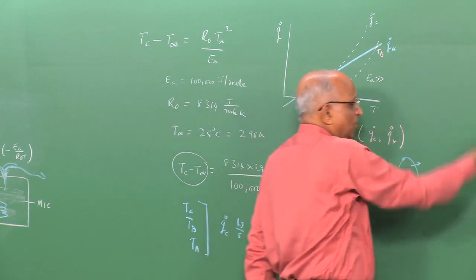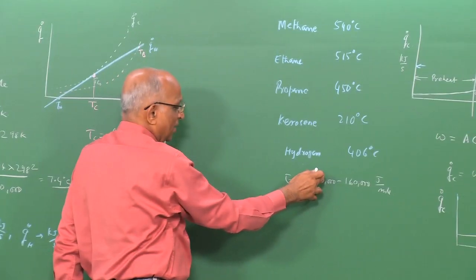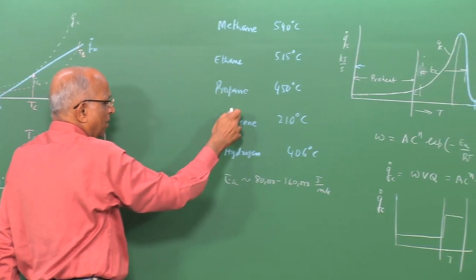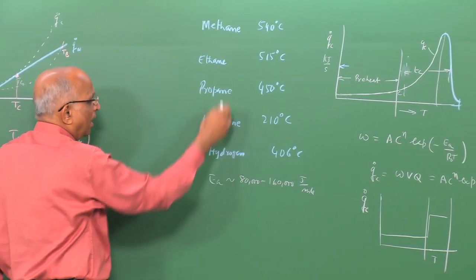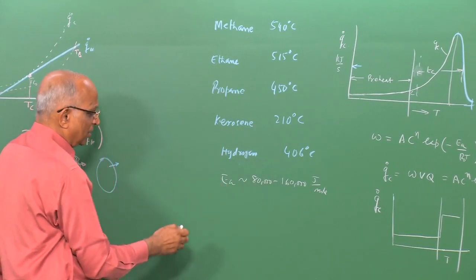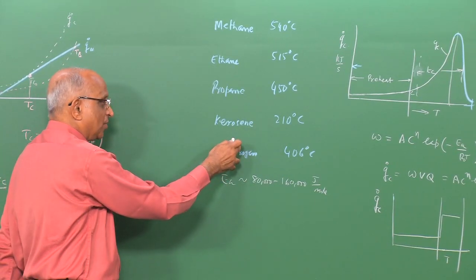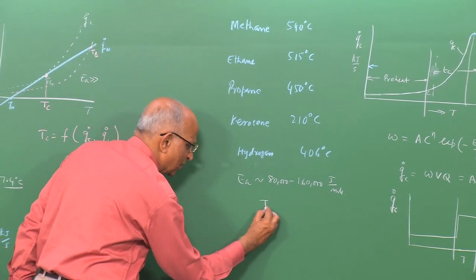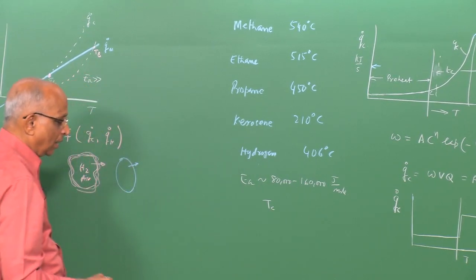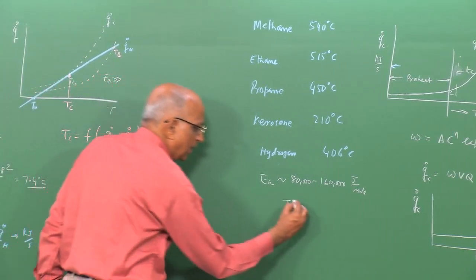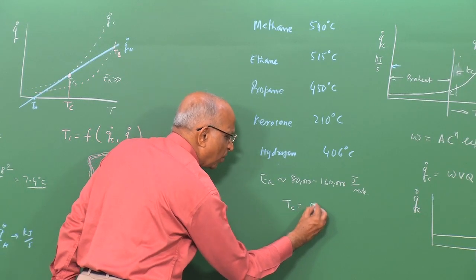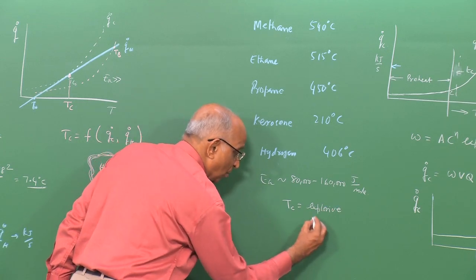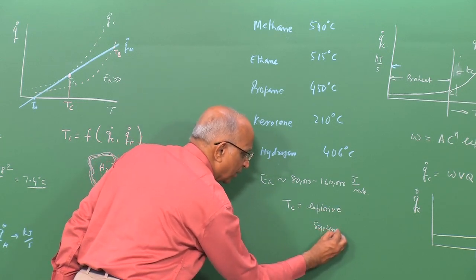And for these substances, we do find the activation energy is large, and therefore, these explosives, that means methane with air, ethane with air, propane, kerosene vapor with air and hydrogen with air, are things which have a large value of activation energy. So, also the condensed explosives, liquid explosives which we talk of, and therefore, we say, well, under these conditions Tc, that is the auto ignition temperature, is sort of a function of the explosive only, that is the chemistry of the explosive alone, and is not a system dependent parameter.